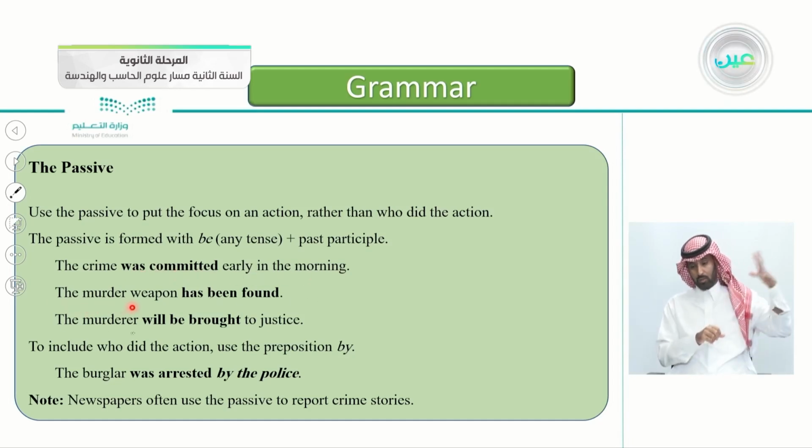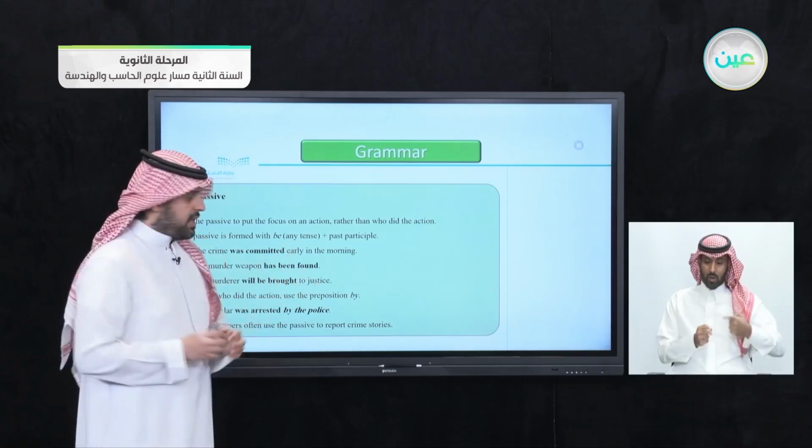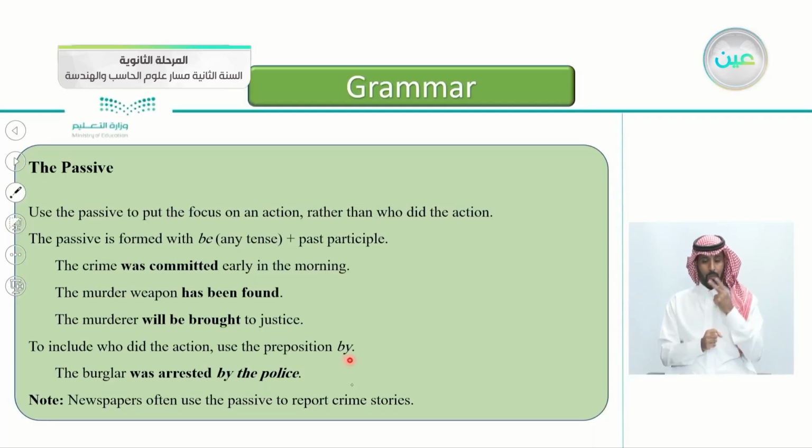The murder weapon has been found. The murderer will be, this is a future tense, the murderer will be brought to justice. To include who did the action, or as we named him, the doer of the action, you just add the word by, and then you could put the name.